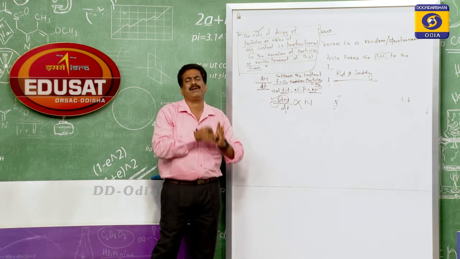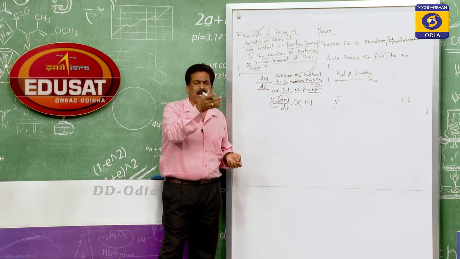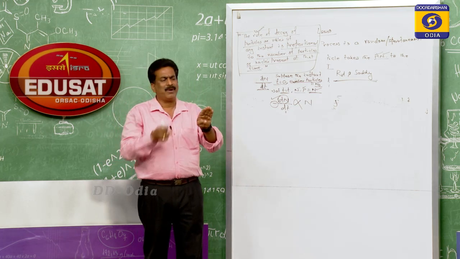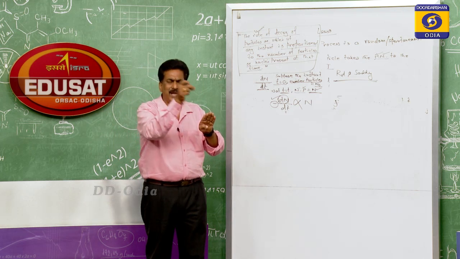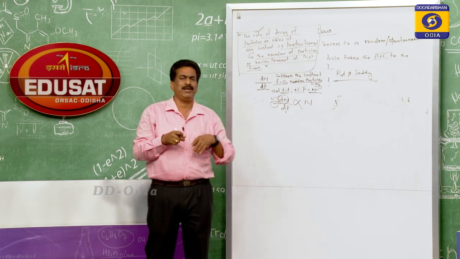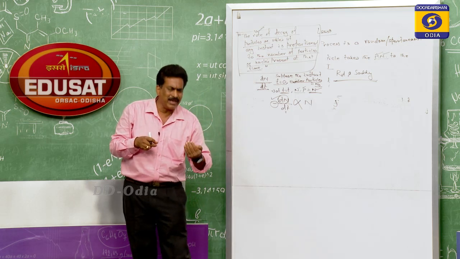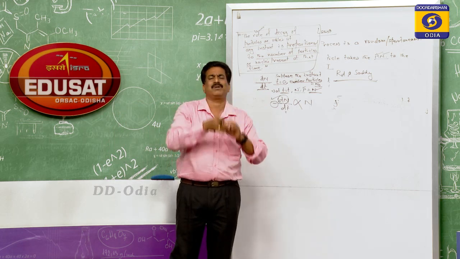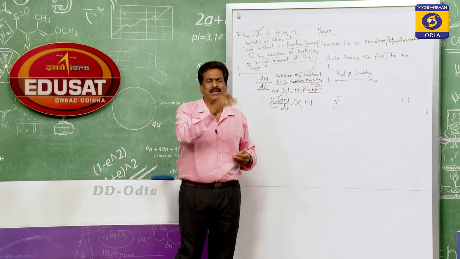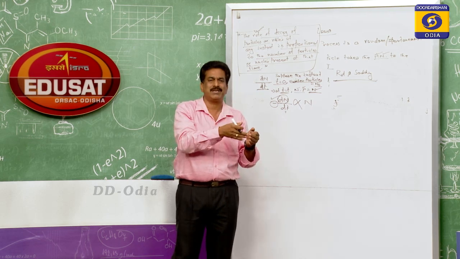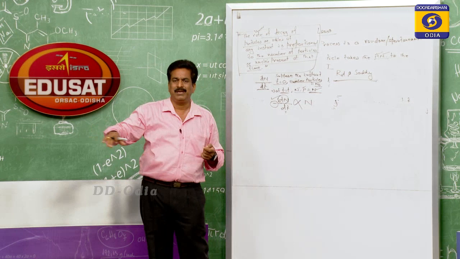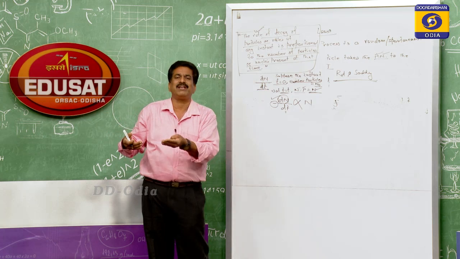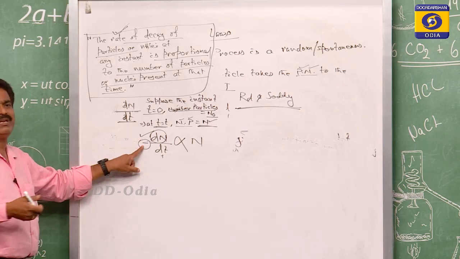For the second type of explanation, suppose you have a heated body and you touch it, and you feel some warmth. But after some seconds, if you touch it again, what do you feel? That warmth gradually decreases. If a heated body is kept for a certain interval of time, the heating effect which it already possessed will gradually decrease. This shows that as time increases, that factor gradually decreases. Therefore, there is a negative sign.